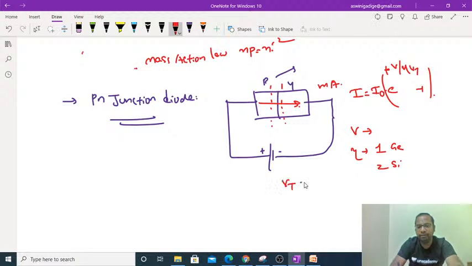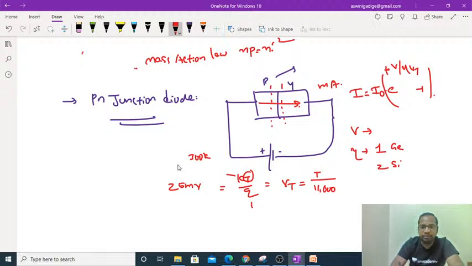And Vt is the volt equivalent of temperature, which can be taken as T divided by 11,600, or else you can also take kT divided by q. At room temperature it becomes equal to 25 millivolts. Room temperature means T is equal to 300 kelvins, where k is the Boltzmann constant and q is the charge of the electron, that is 1.6 into 10 power minus 19 coulombs. That is the diode equation of the PN junction diode.